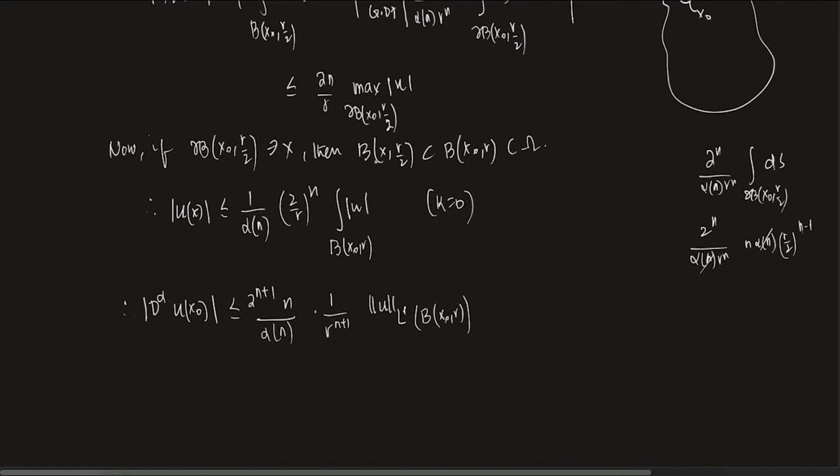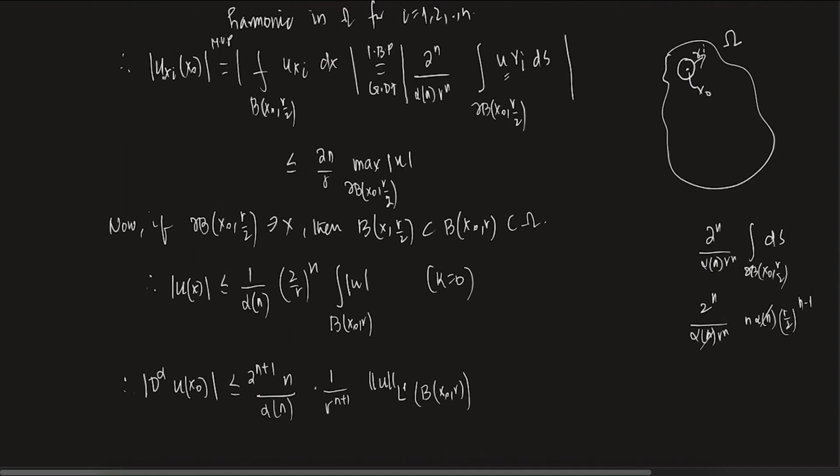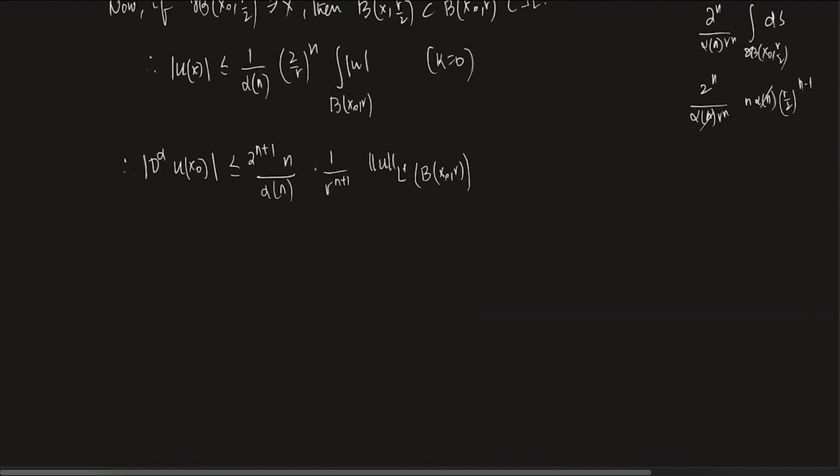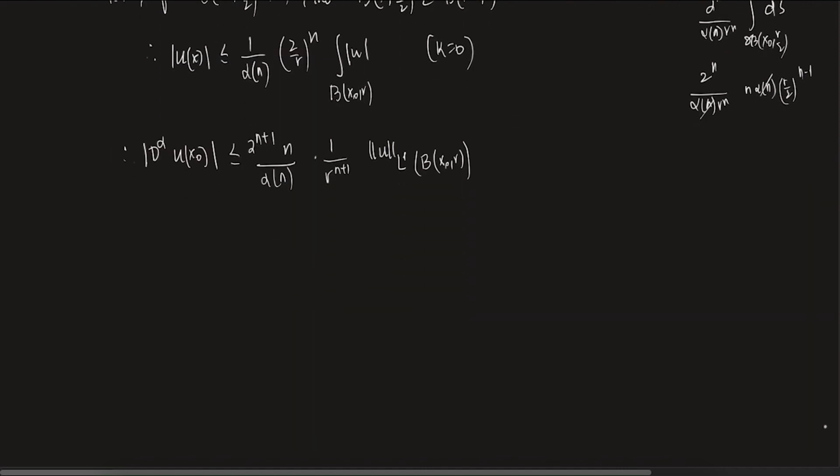So combine this and this. For any x such that this happens, u of x can be bounded by this, and so we use this property here. If you take the maximum, it will also be bounded by this. So essentially what I am saying is that mod u of xi at the point x naught can be bounded by 2n by r times this whole thing, right? And that is why this is coming. So we have proved it for k equals 1.